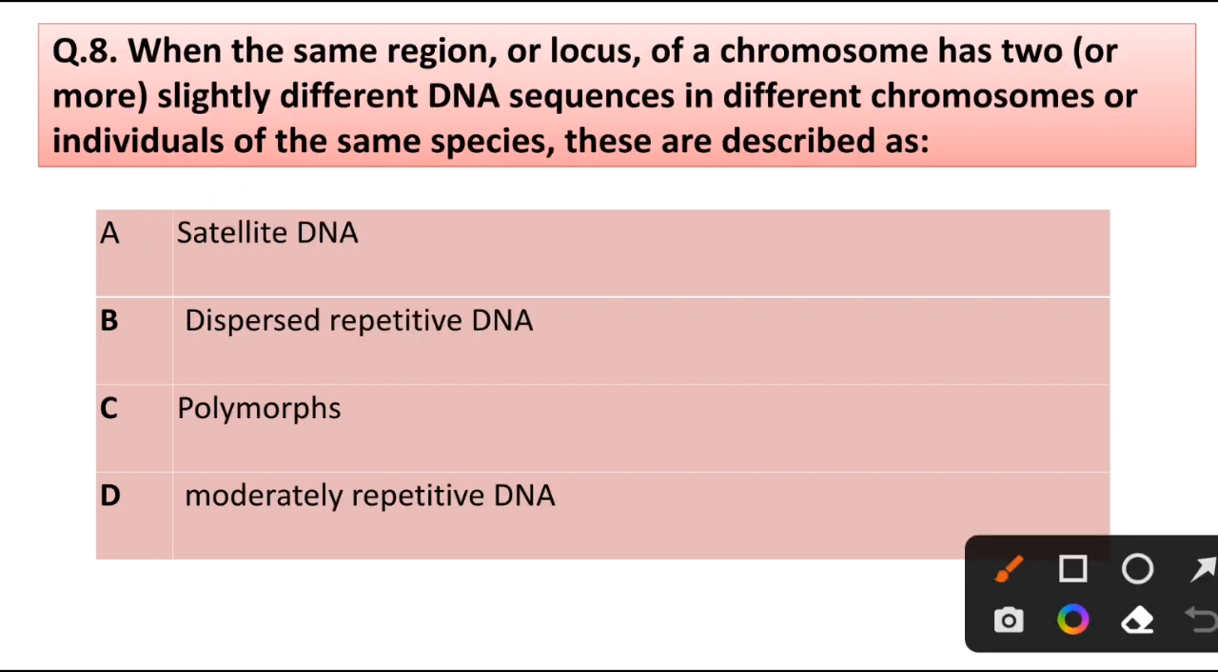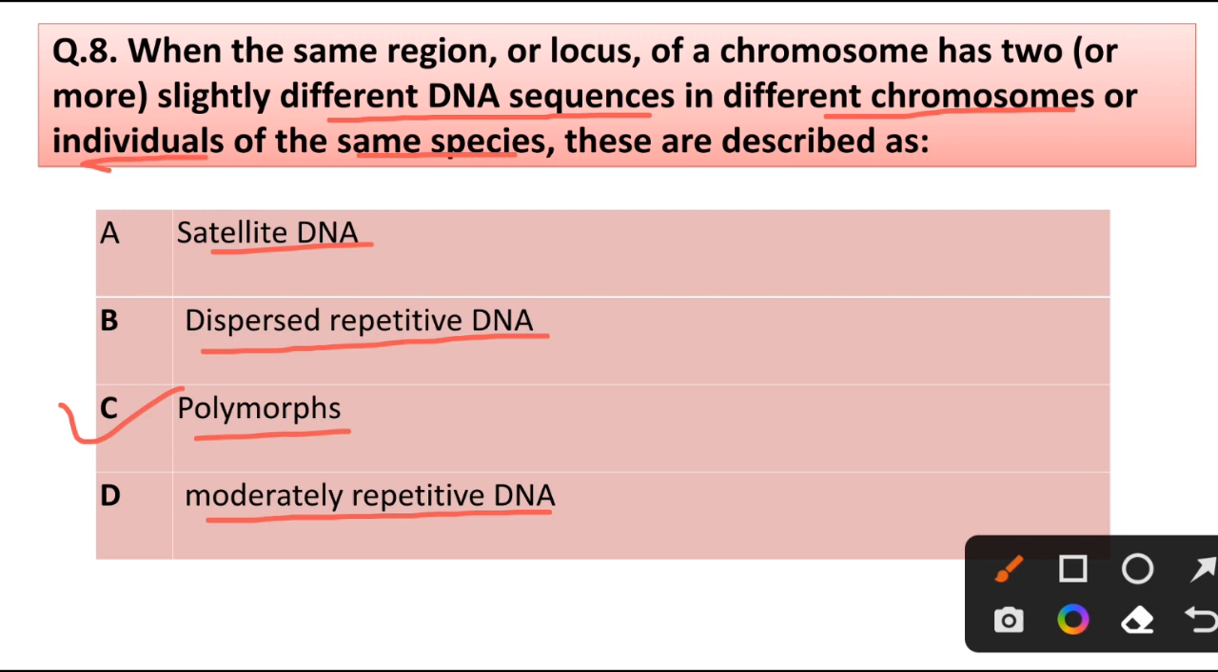Question number 8. When some region or locus of chromosome has two or more slightly different DNA sequences in different chromosomes or individuals of the same species, these are described as: satellite DNA, dispersed repetitive DNA, polymorphs, moderately repetitive DNA. Correct answer is option C, polymorphs.